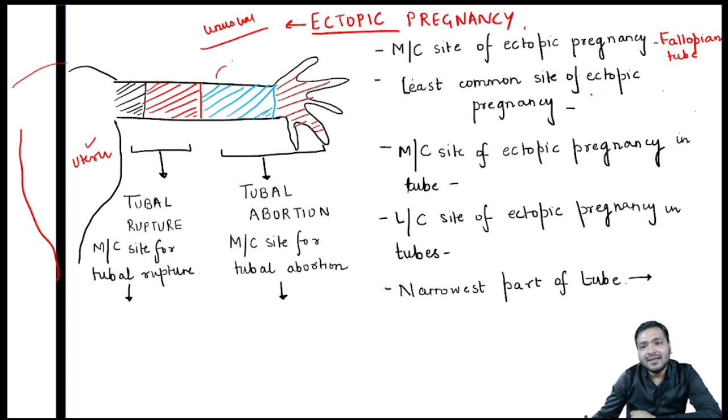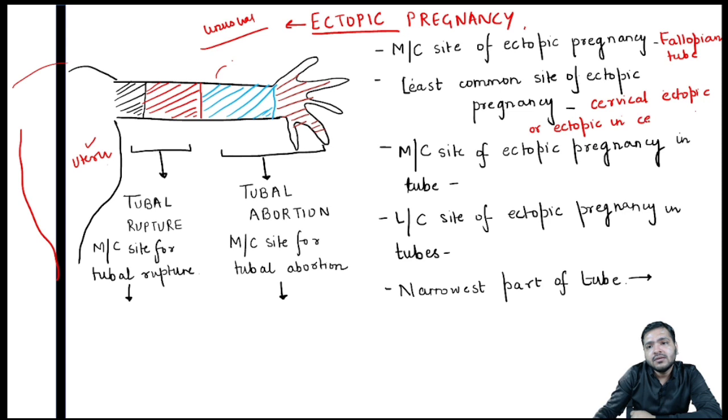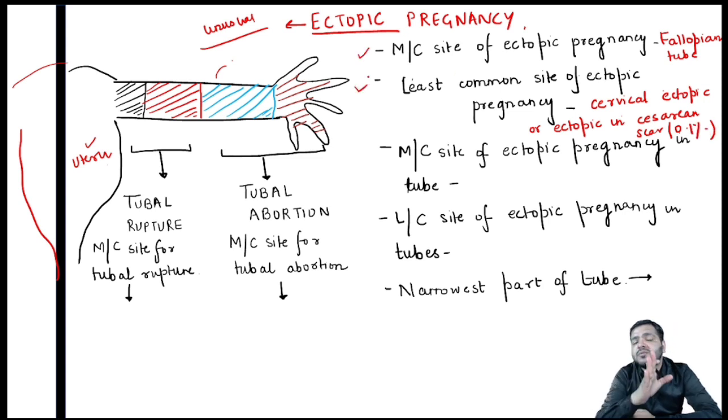Yes, it is cervical ectopic, or ectopic in caesarean scar, which is almost around 0.1%. So these are two important questions. What is the most common site of ectopic pregnancy? Fallopian tube. The least common site? It is the cervical ectopic or ectopic in caesarean scar.